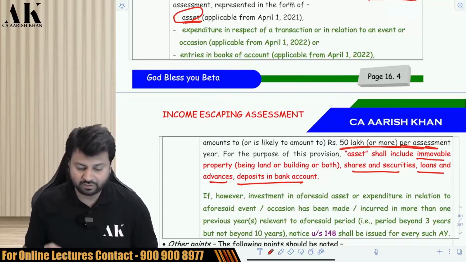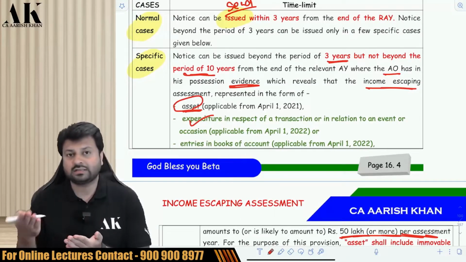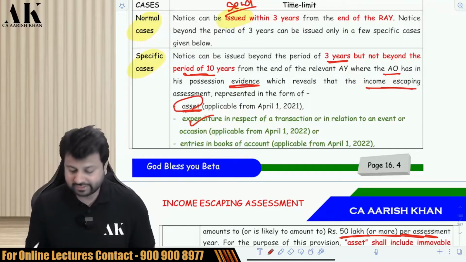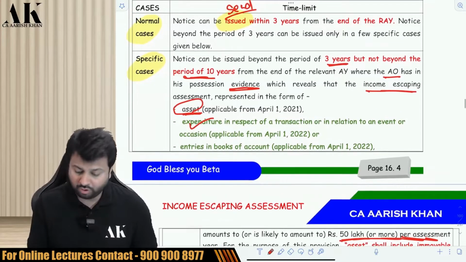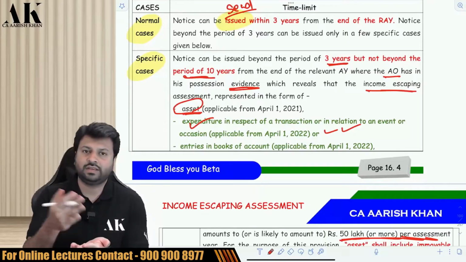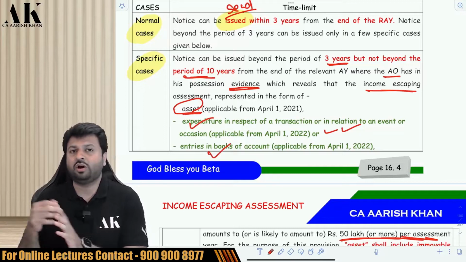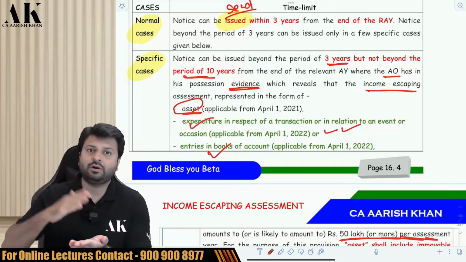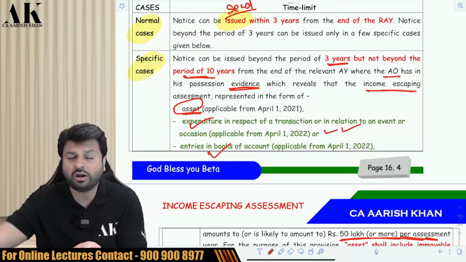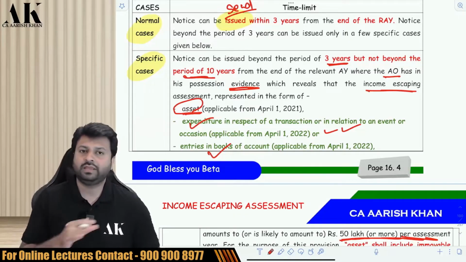So be very careful. Second, if you have incurred some expenditures in relation to an income of 50 lakh rupees or more, in relation to any event, function, etc., then also you can get trapped for a period of 3 years to 10 years. Then, if you have passed some book entry, some bogus expenses, and the bogus expenses amount to 50 lakh rupees or more, then also you can get trapped for beyond 3 years and up to 10 years from the end of the relevant year.